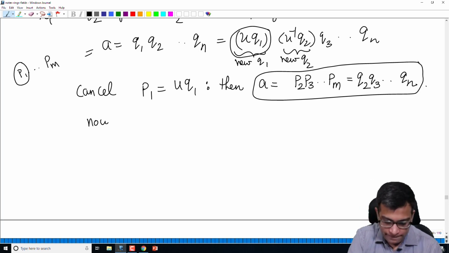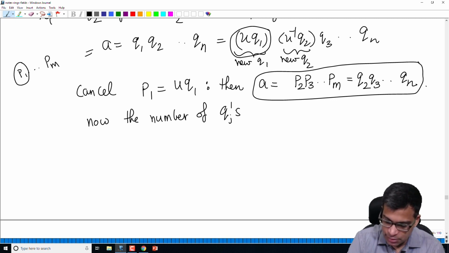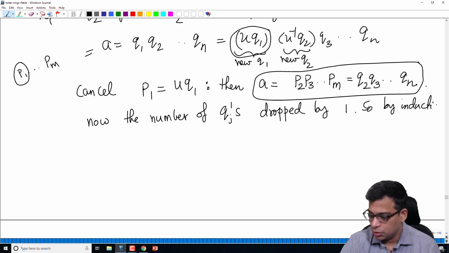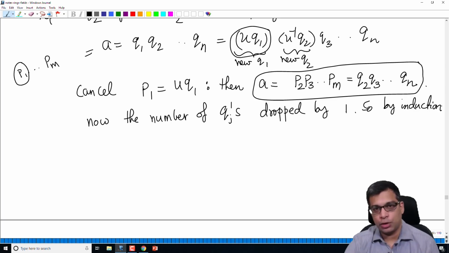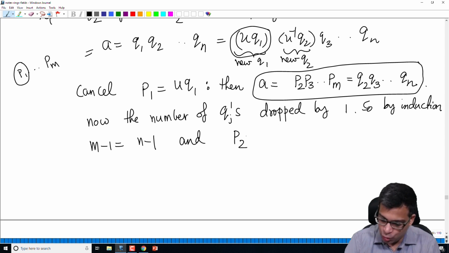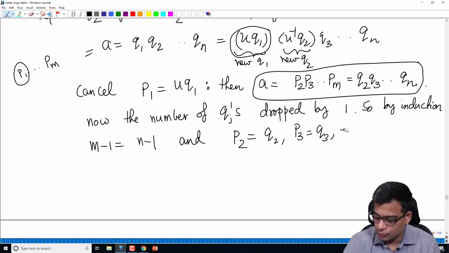So now the number of qj's dropped by 1. So by induction, remember that we are inducting on n. n equal to 1 we have settled, and we have taken an n, that means up to n minus 1 we have proved the proposition. So by induction m minus 1 equals n minus 1 and p2 equals q2, p3 equals q3 and so on.